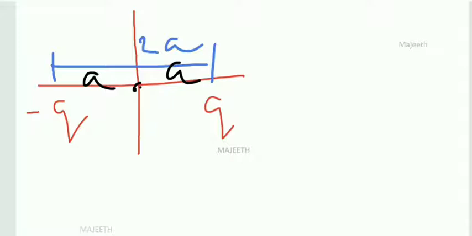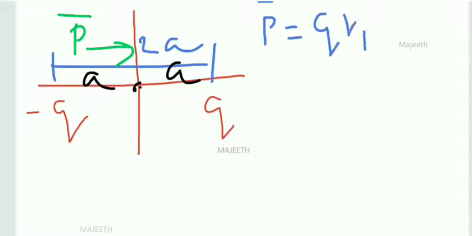Now we start the derivation, and we know that the electric dipole moment goes from minus q to plus q. That's why I put an arrow mark like this. Green color represents the dipole moment. Now we derive. As per the definition, the dipole moment is defined as p vector is equal to q into r plus, minus q into r minus.